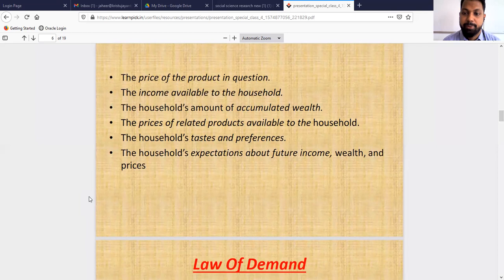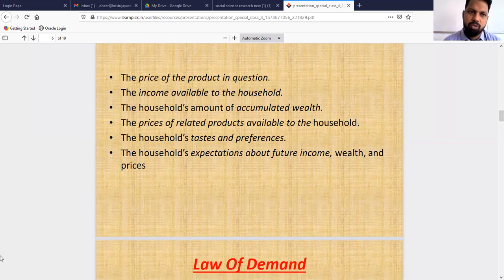If the household expects a future rise in the price of a particular commodity that they usually consume, then they will increase the stock or increase the purchase of that commodity, thereby the demand for that commodity increases in the present time, since they are expecting a hike in its price in the future.